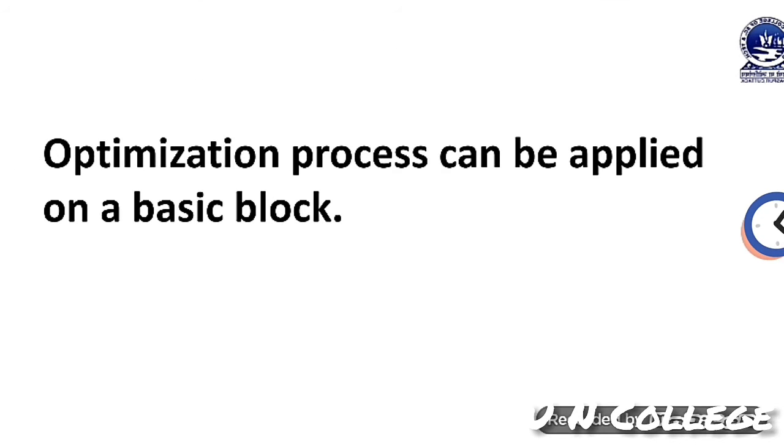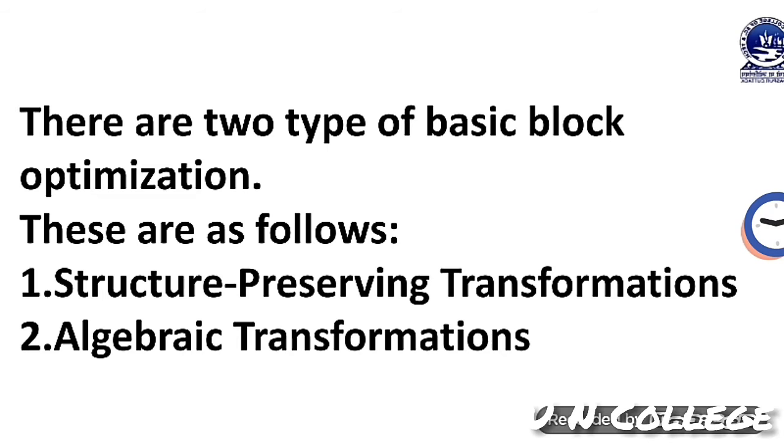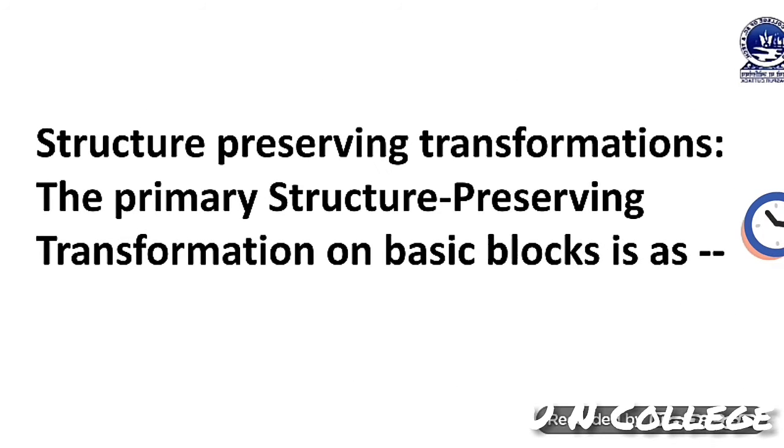Optimization can be applied on basic blocks. There are 2 types of basic block optimization: the first one is structure preserving transformation and the second one is algebraic transformation. We will discuss one by one. First of all, we will discuss structure preserving transformation.